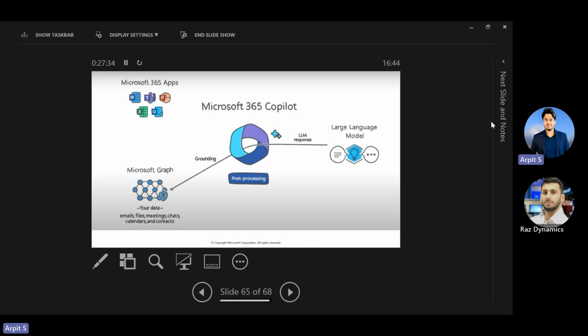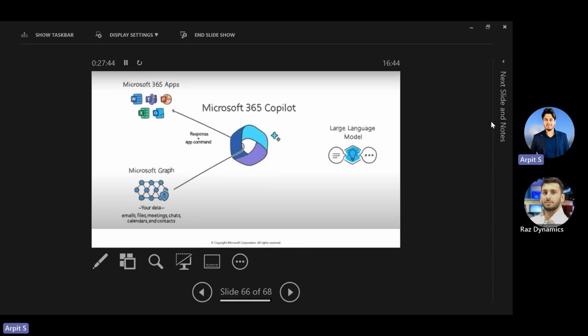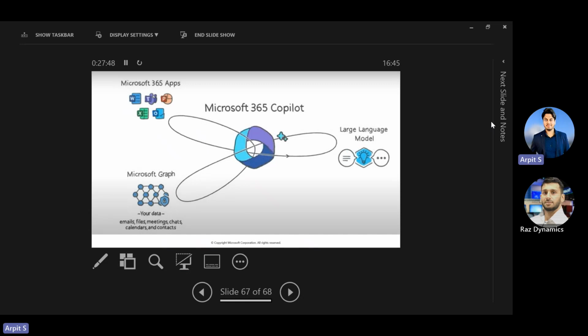So this ensures that whatever data I process from the LLM is passed back to the Microsoft Graph, which applies the security, and then it sends that data to the customer. Okay. So this is how the whole process works between your application, your Microsoft Graph, or basically your database, and the LLM.